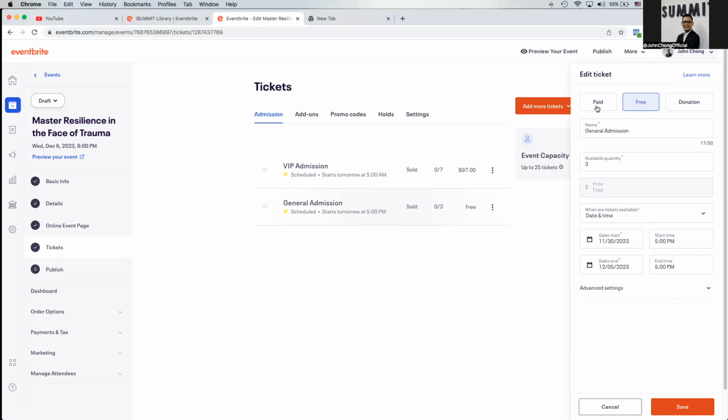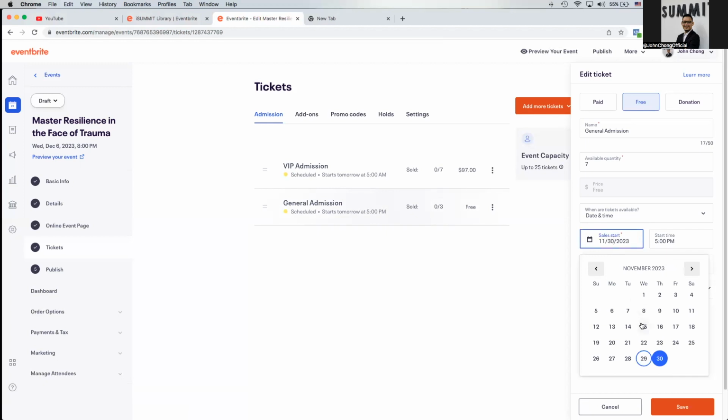All right, so as you can see here on your right hand side, general admission is meant for the free tickets. VIP admission will fall into the paid category. So we will start from the free ticket first. I will name it after general admissions. The available quantity, instead of 3, I will be replacing with 7. When are the tickets available? Obviously, as I said, today is 29th November. Instead of waiting until tomorrow, I'm going to replace it to today instead.